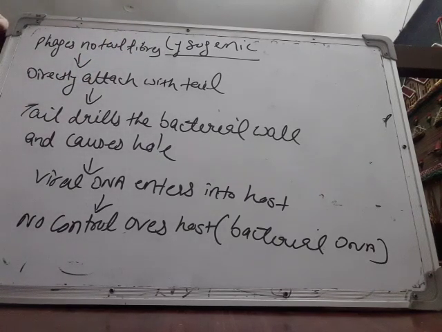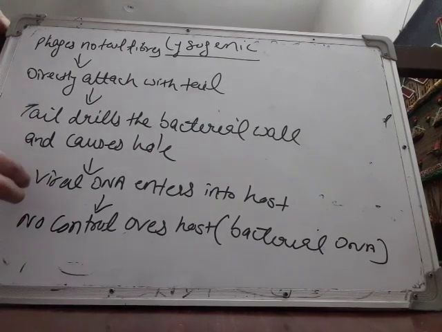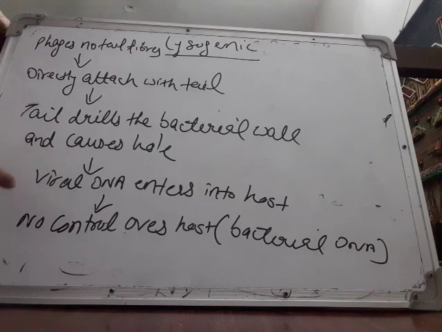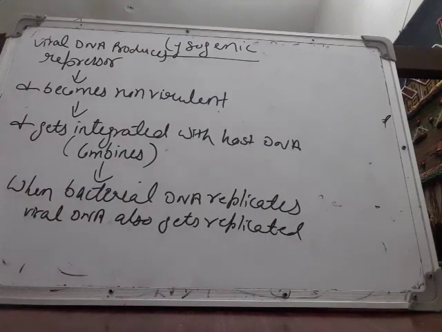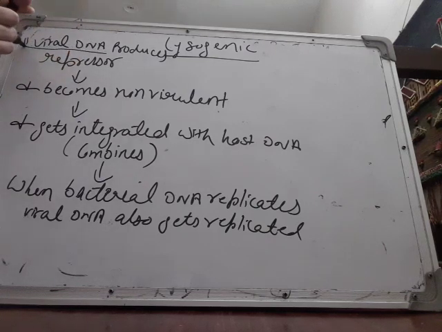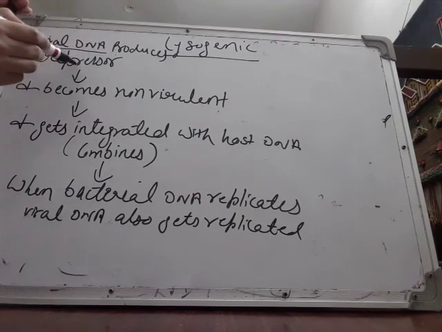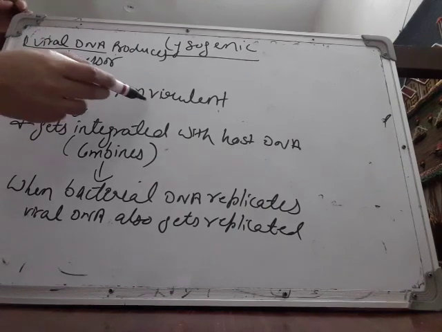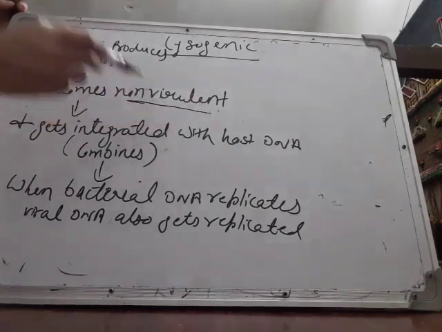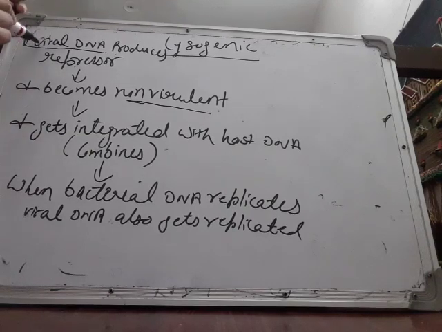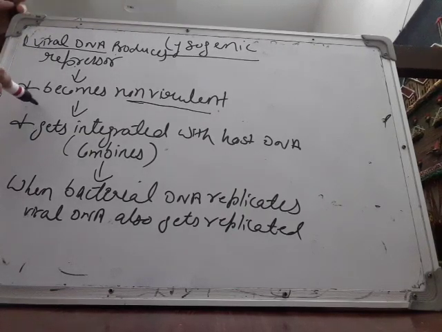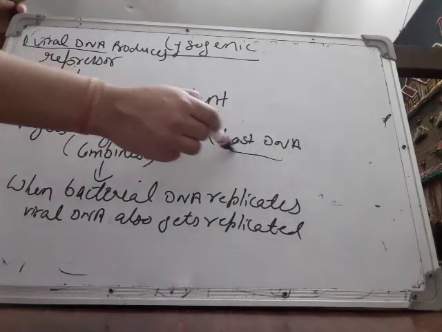Then what happens in this type of reproduction? Rather, when this viral DNA enters into the body of the bacteria, it produces a repressor, and then from virulent it becomes non-virulent. After this, the viral DNA gets incorporated or combined with the host DNA.